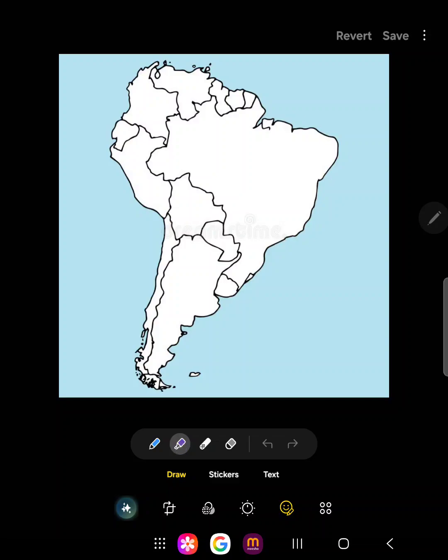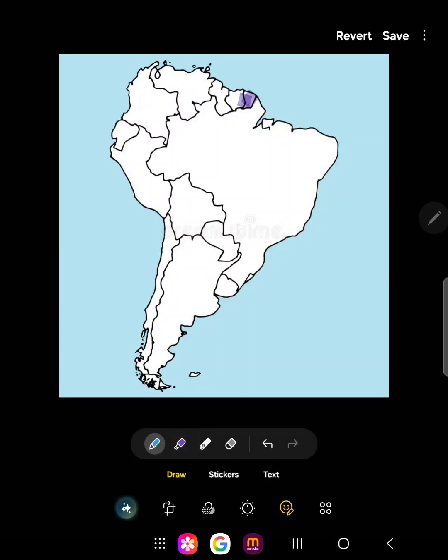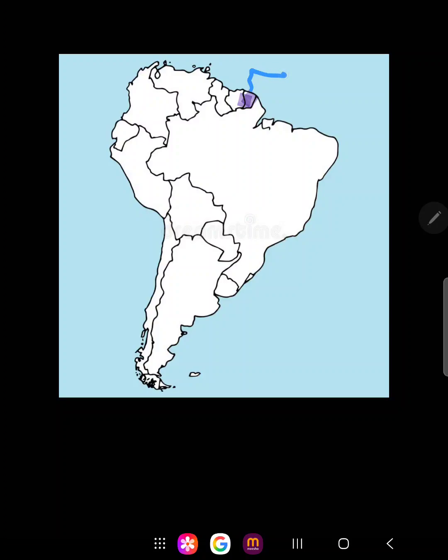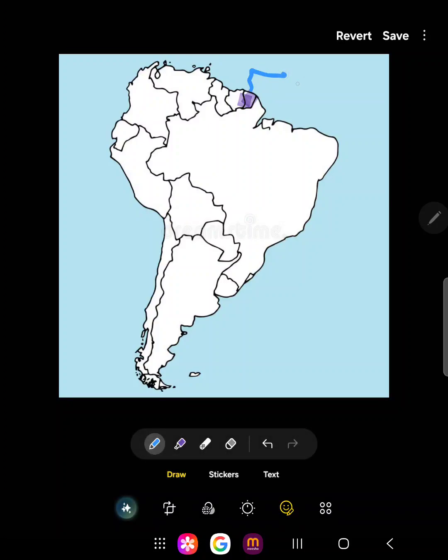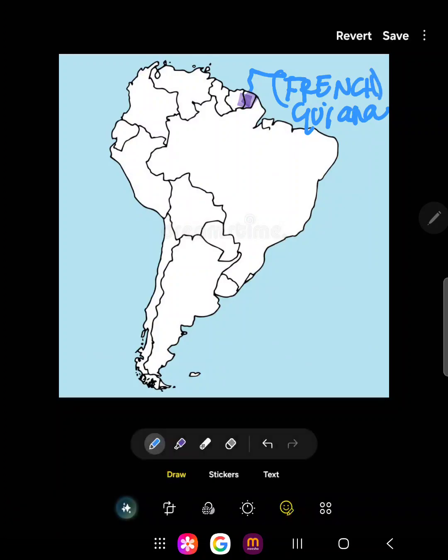Let's start with this portion I'm shading over here. This is called French Guiana. You must be wondering, how is it French Guiana? France is totally different from South America, but a portion of France in South America is French Guiana.